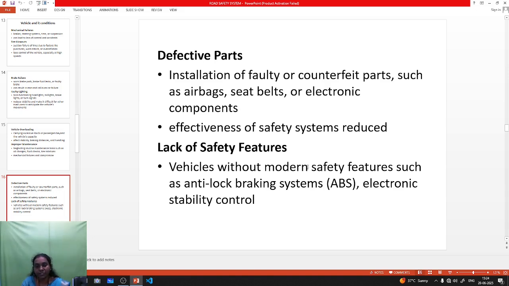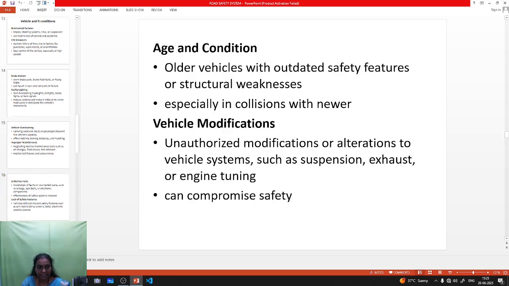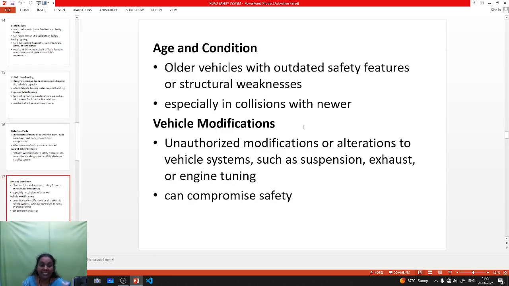Lack of safety features. Nowadays most vehicles are automated, with an anti-lock braking system and electronic stability control. These types of systems sometimes don't work, they can suddenly fail, which may lead to an accident. Next one is age and condition.